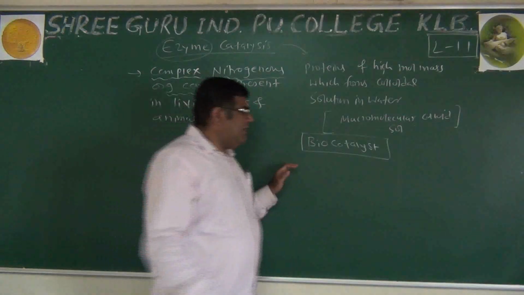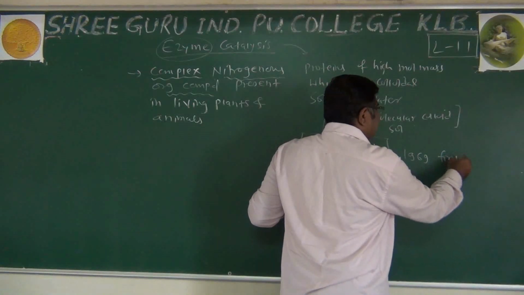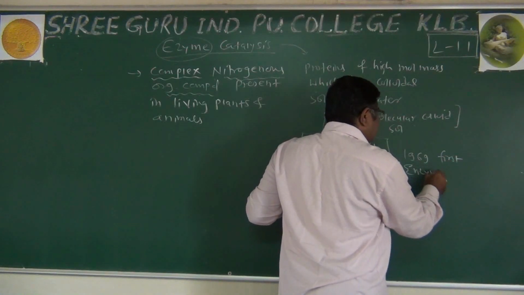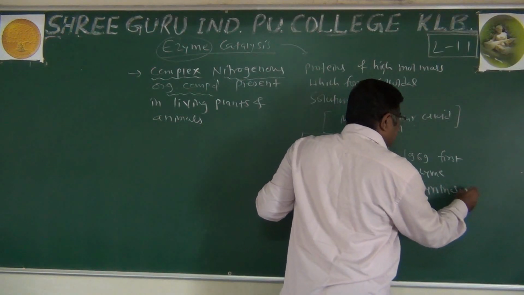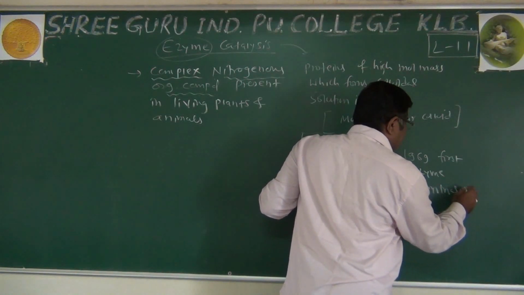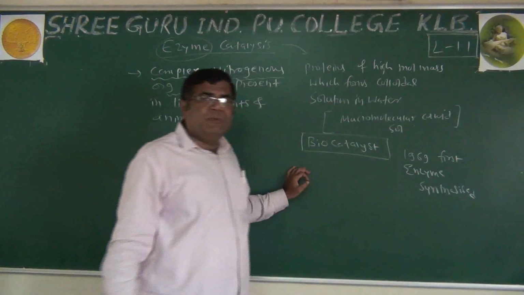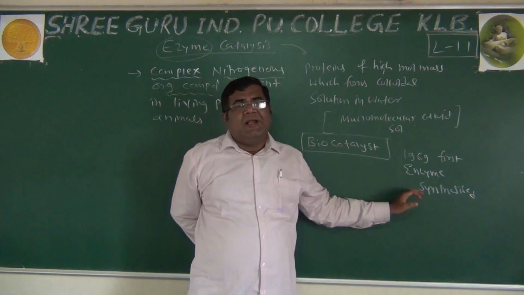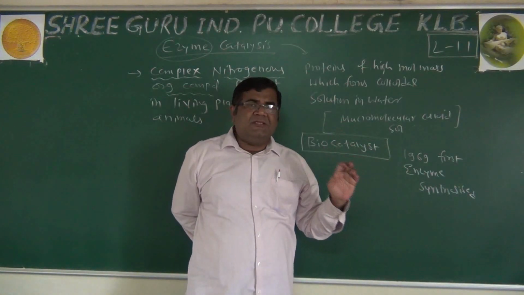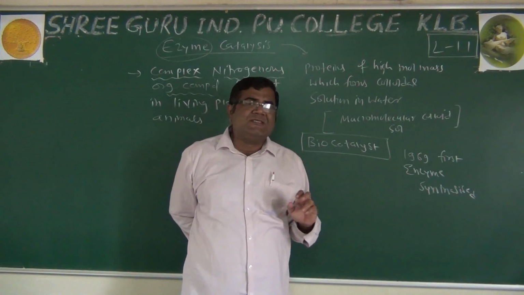Now in 1969, the first enzyme was synthesized in the laboratory. So now we are in a position to prepare them artificially also, because they are very useful, and we can take this example and understand how important they are in our life processes.